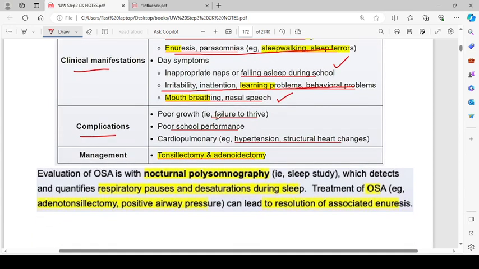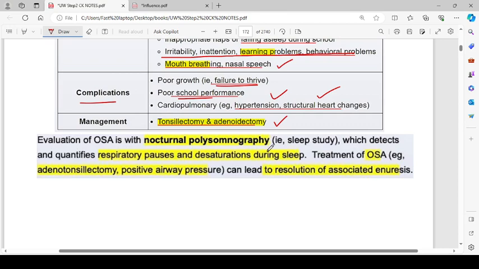Complications include poor growth, that is failure to thrive, poor school performance, and cardiopulmonary, for example, hypertension and structural heart changes. Evaluation of obstructive sleep apnea is with a nocturnal polysomnography sleep study, which detects and quantifies respiratory pauses and desaturation during sleep. Treatment of obstructive sleep apnea, for example, tonsillectomy and adenoidectomy and positive airway pressure, can lead to resolution of the associated complications.